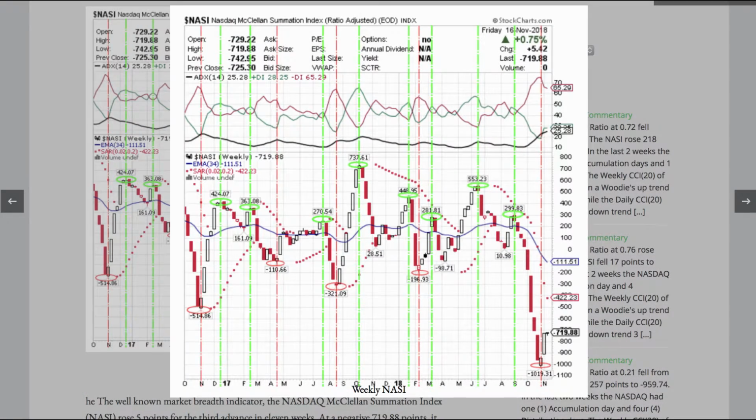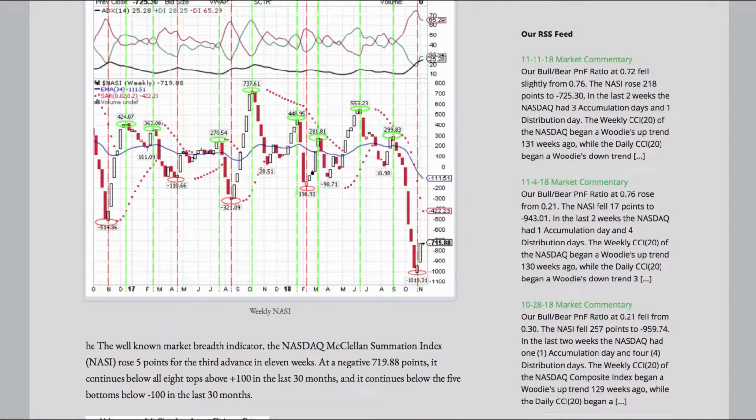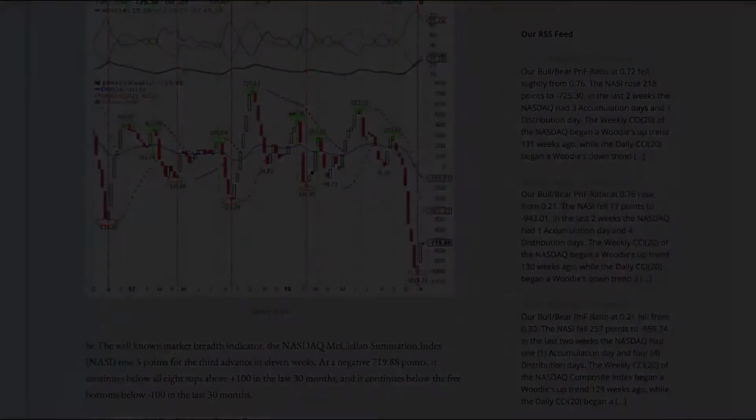The well-known market breadth indicator, the Nasdaq McClellan Summation Index, rose 5 points for the third advance in 11 weeks. At a negative 719.88 points, it continues below all 8 tops above plus 100 in the last 30 months, and it continues below the 5 bottoms below minus 100 in the last 30 months.